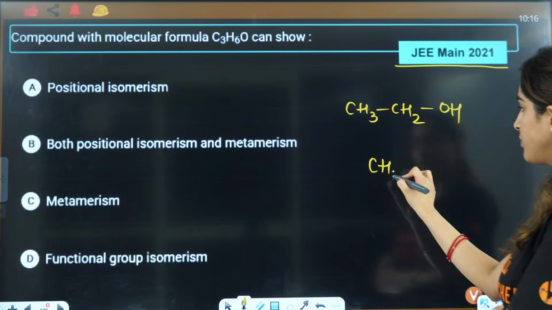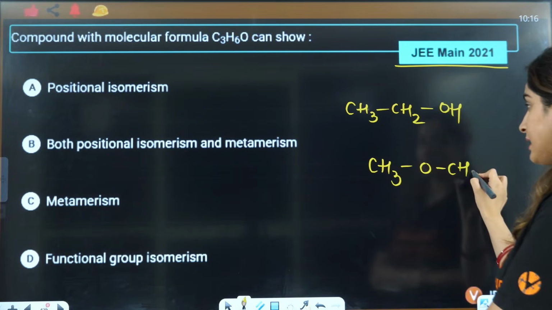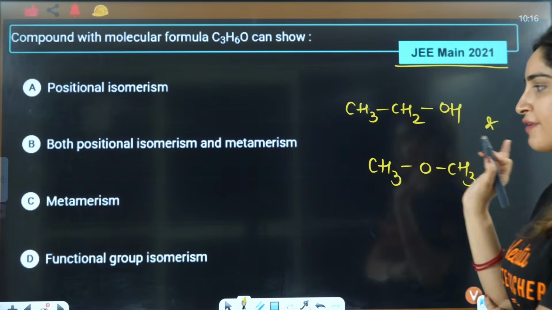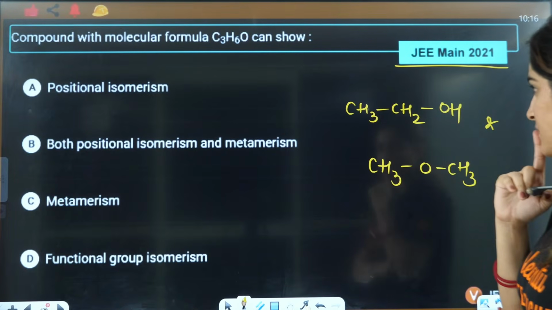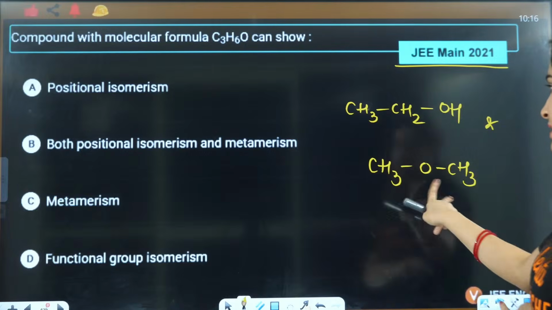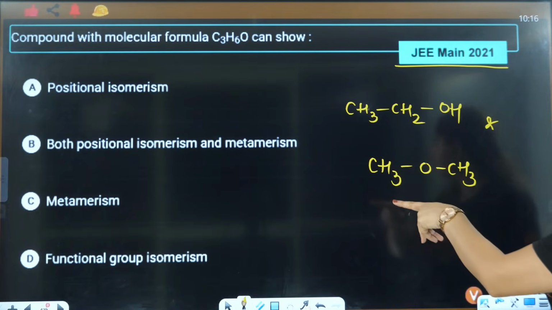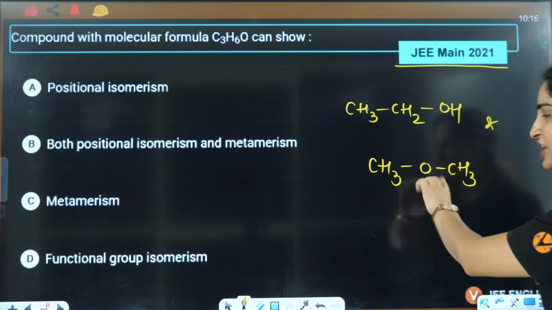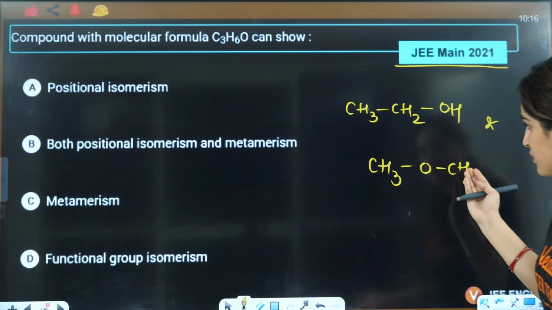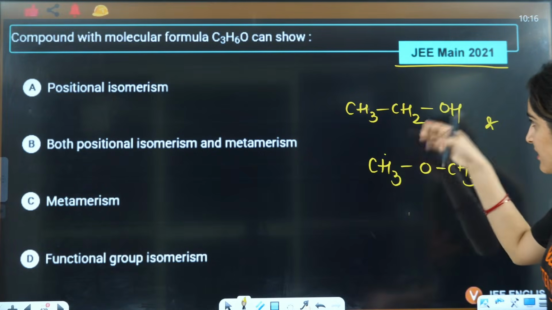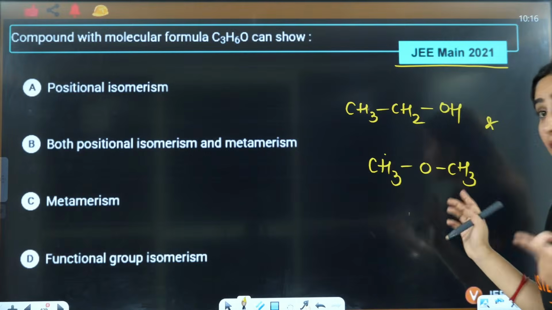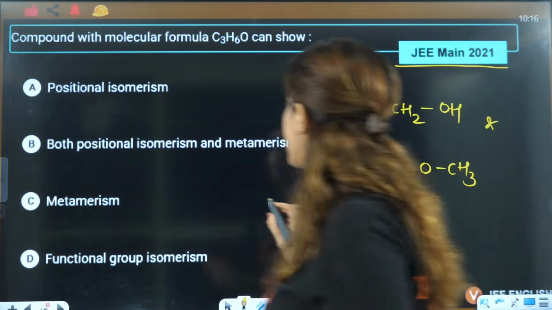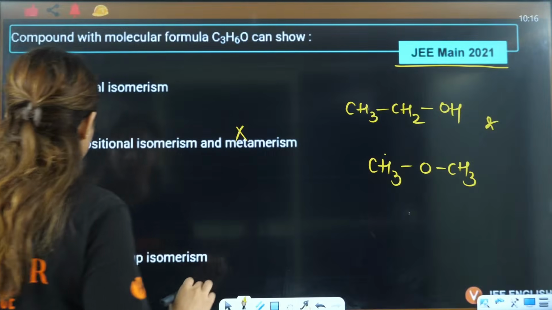Is it possible to make CH3OCH3? Yes, so they can definitely make functional isomerism. But this cannot make metamers because alkyl chain you cannot separate. So metamerism is not possible.